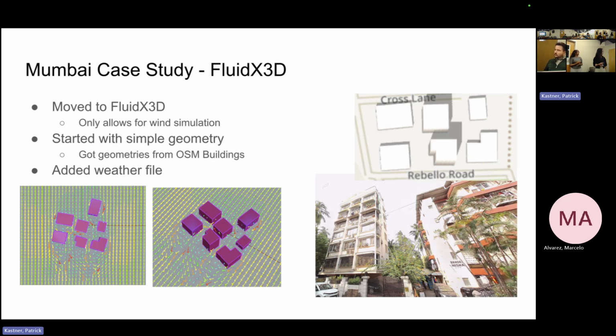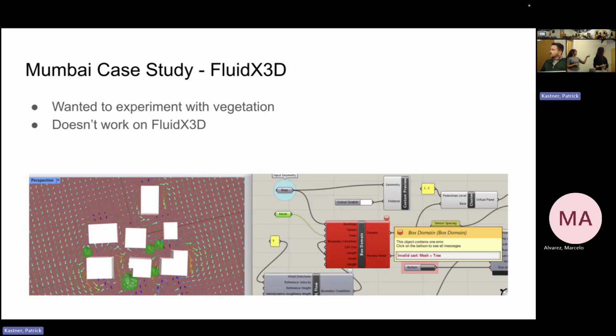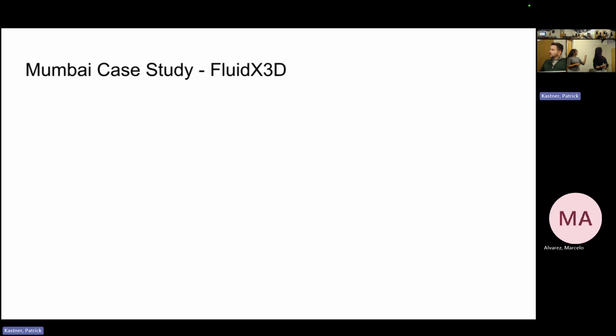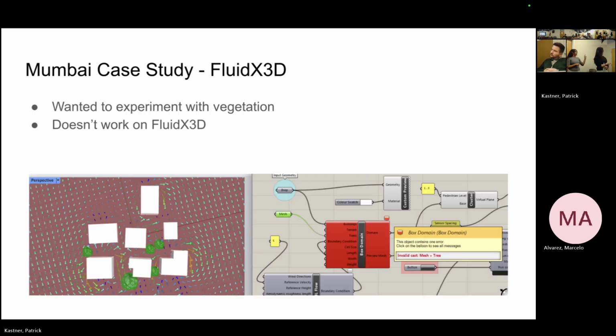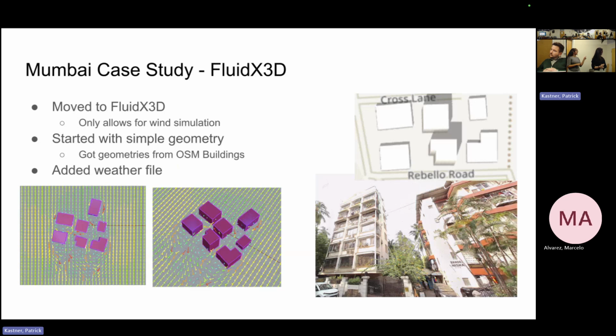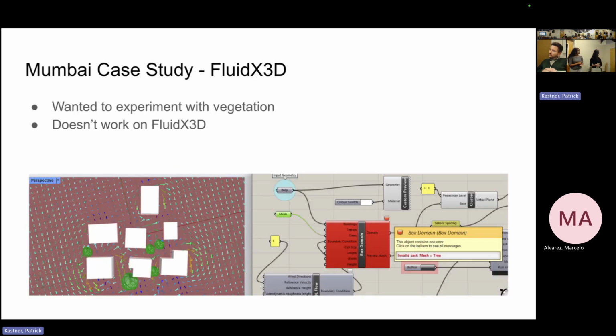So then I started with simple geometry, and I got this from OSM buildings, and I had to make sure that they all laid on a flat ground and that the heights were accurate, which I got from Google Earth. And I was also able to find a weather file that was directly where the buildings are actually located. And then on the bottom are some of the results.